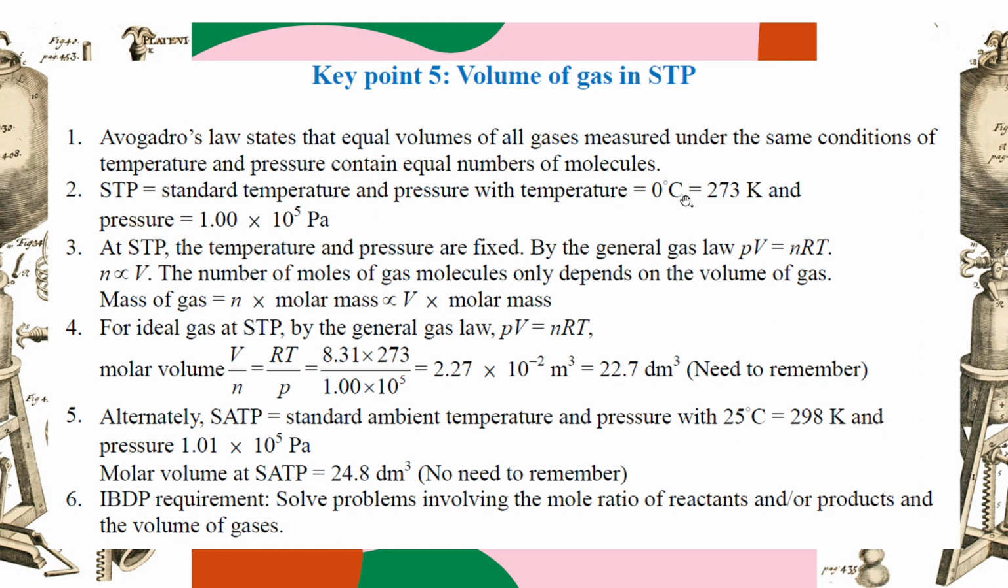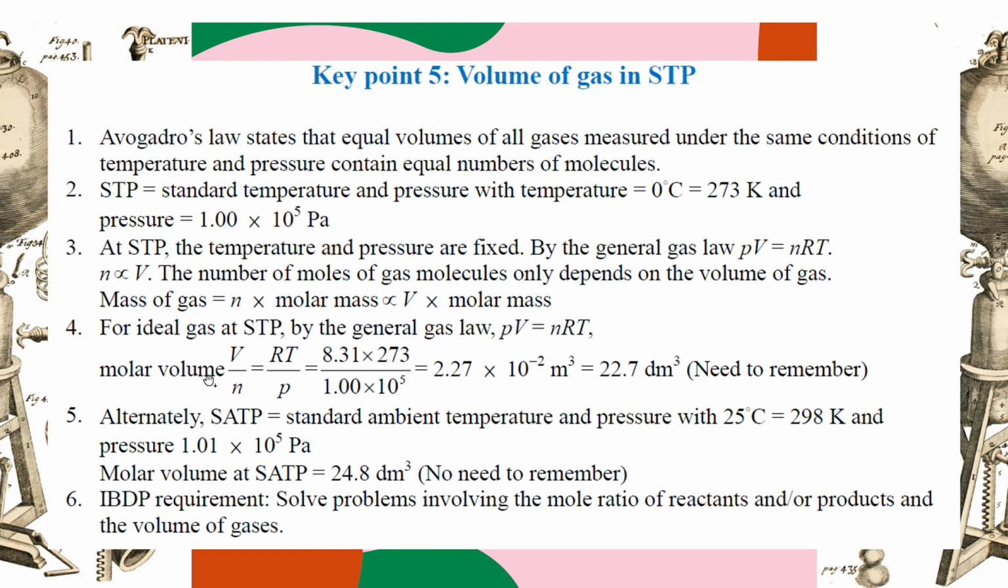They choose temperature 0 degrees Celsius, the melting point of ice, 273 Kelvin, or 273.15 Kelvin. Sometimes you need to use the 2 decimal place value for accurate calculation. And the pressure they choose is 1.00 times 10 to the power 5 Pascal. At STP, the ideal gas law is fulfilled. So you calculate, get the number of moles, and then get the mass by multiplying with the molar mass.